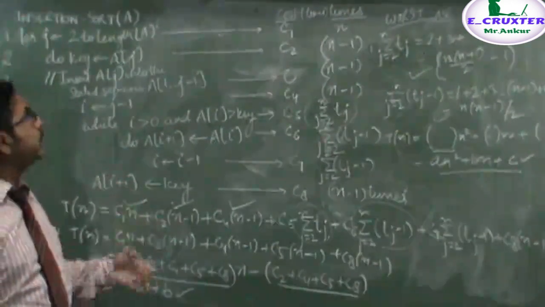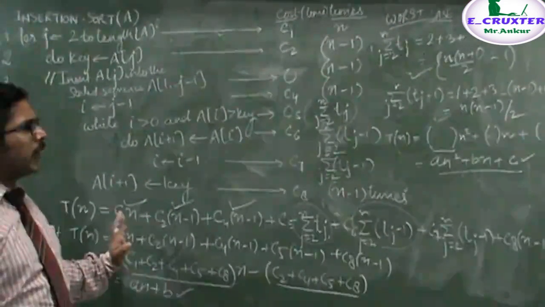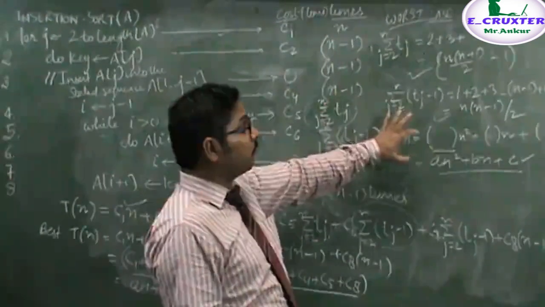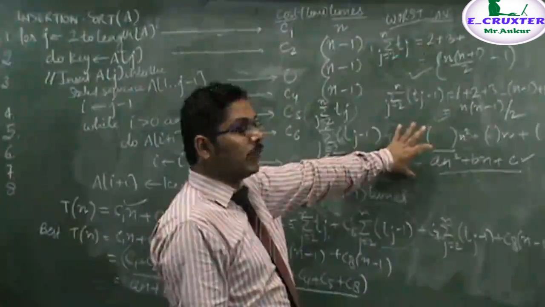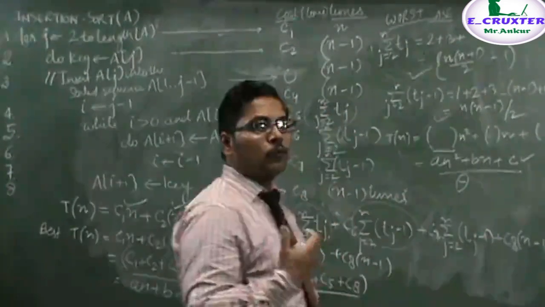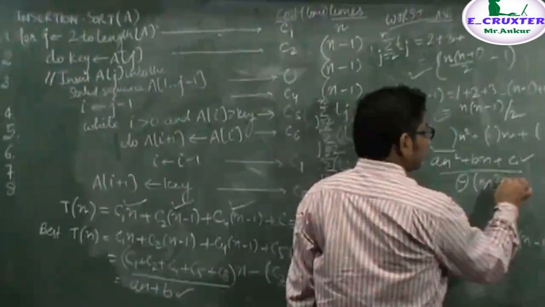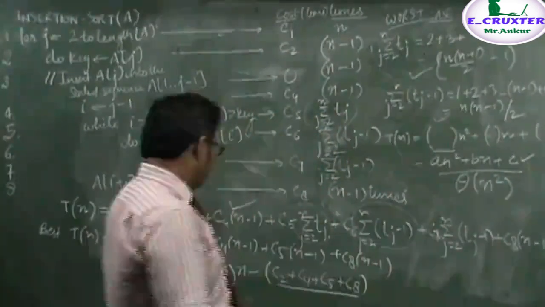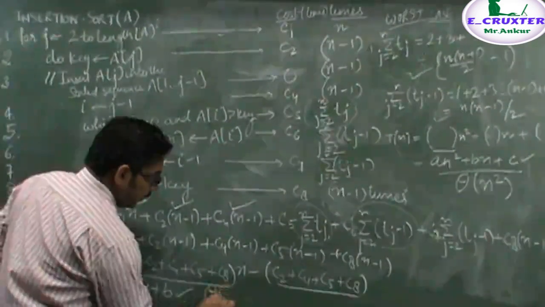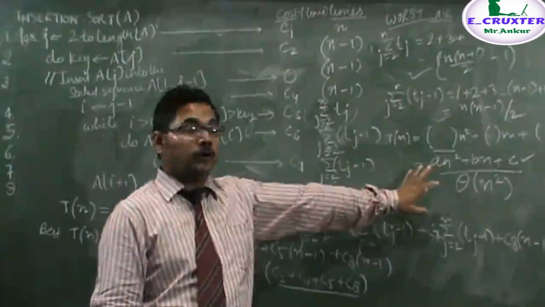Till now, just remember that when we denote the running time of insertion sort by asymptotic notation, and we say that its worst case running time is an square plus bn plus c, it means that its running time is theta of n square. Theta is an asymptotic notation which we are using. Similarly, when we say the running time in best case is this, it is denoted by theta of n. We will understand this topic in detail when we study asymptotic notation.